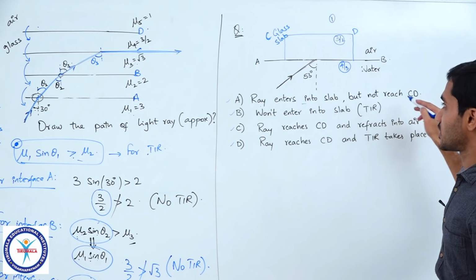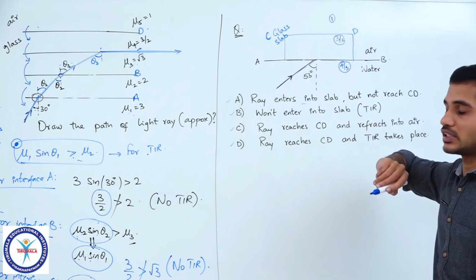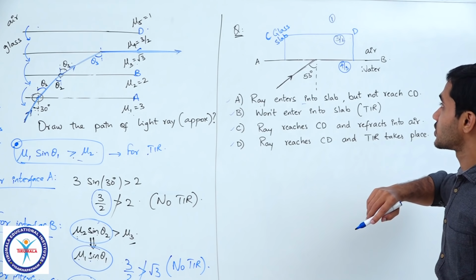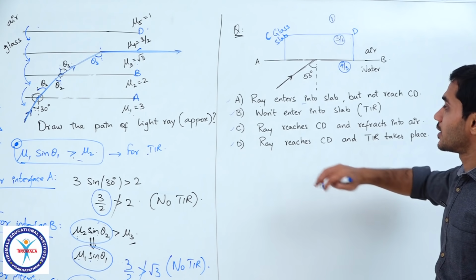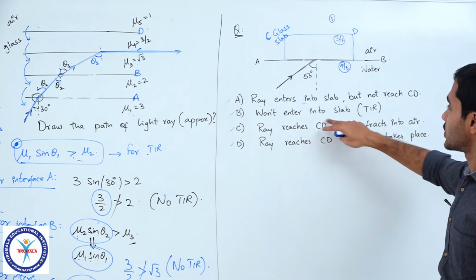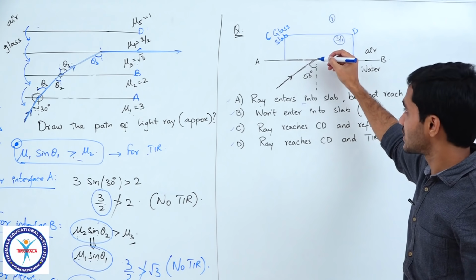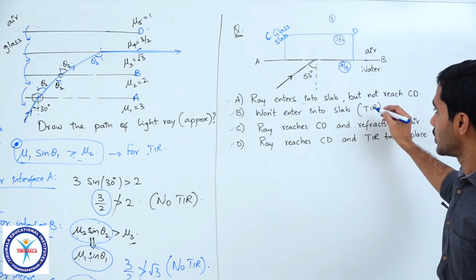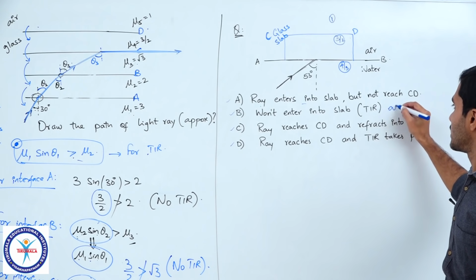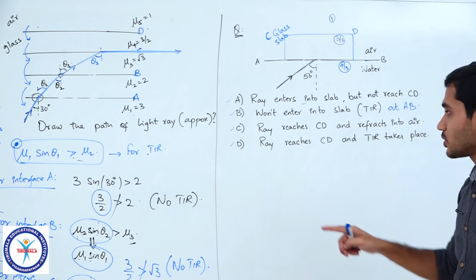It means the ray is entering into the slab, but it is not reaching CD. The second one says it will not enter into the slab at all, which means it is getting reflected here itself. They are saying this is TIR at AB.